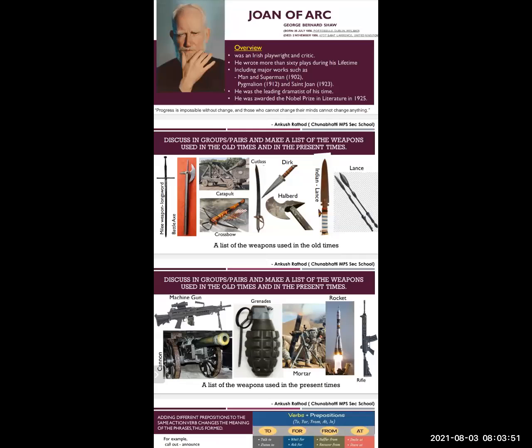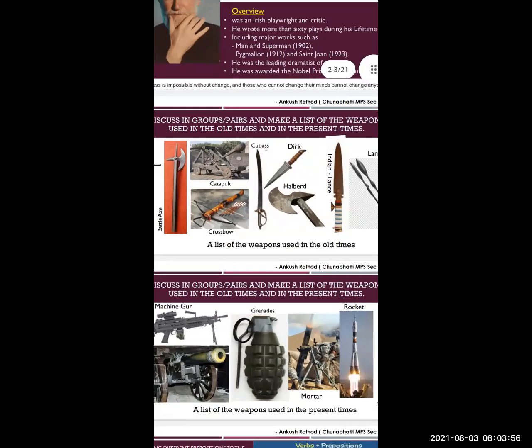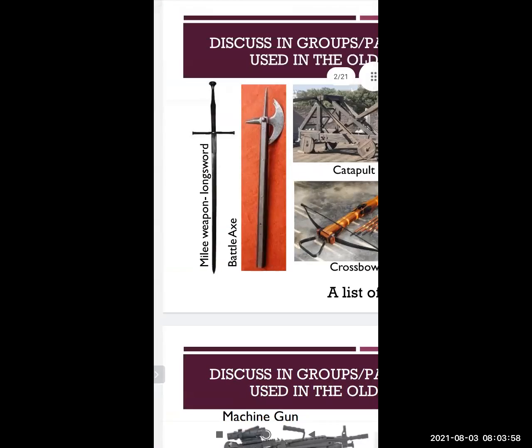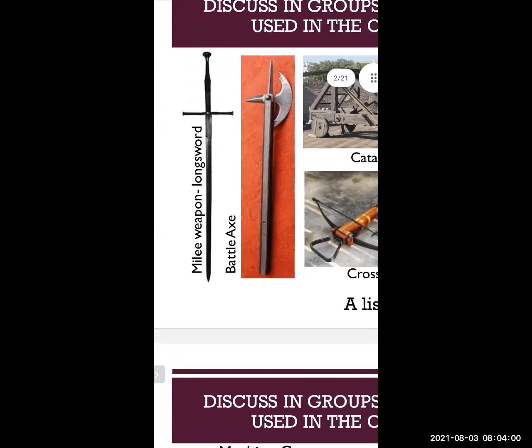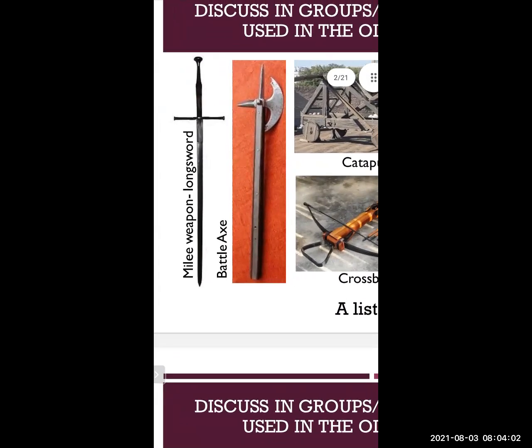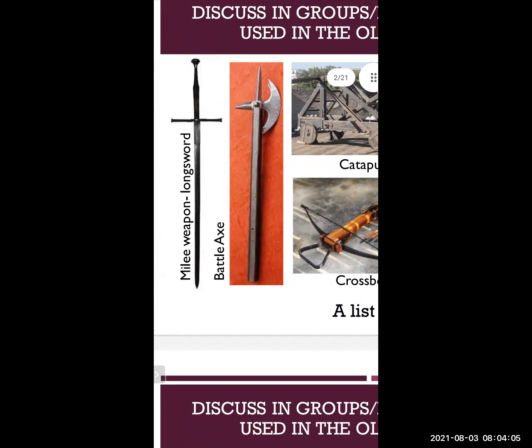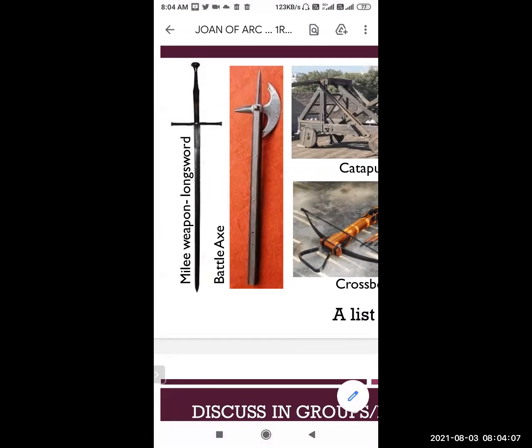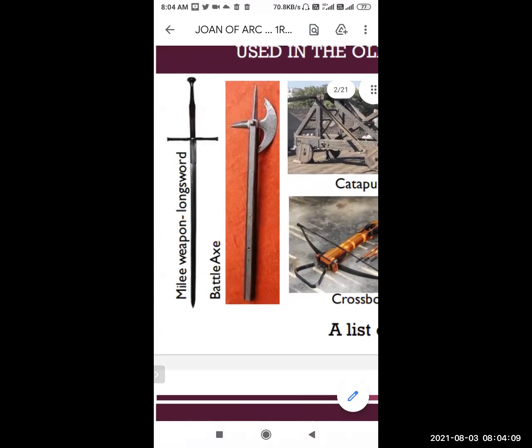On my screen you can see there are some of the weapons which were used in the past. First of all, you can see long sword. Swords were used in olden time. Long sword is called a melee weapon. Battle axe is there.